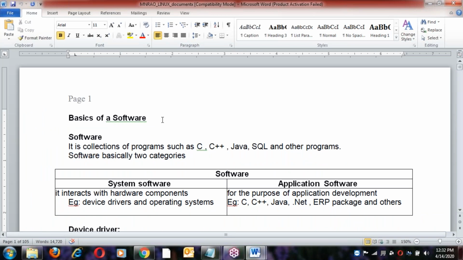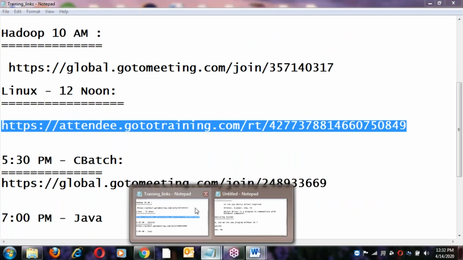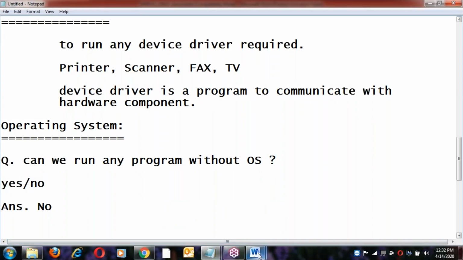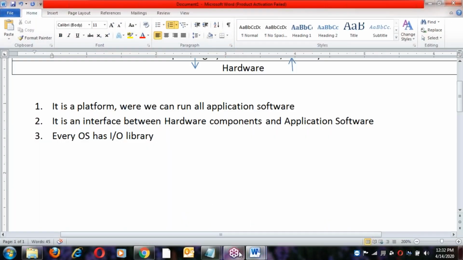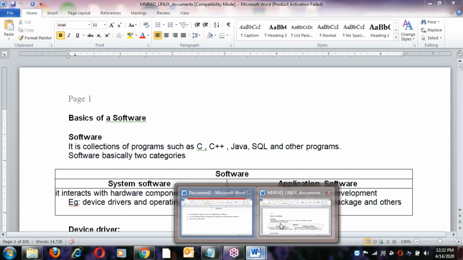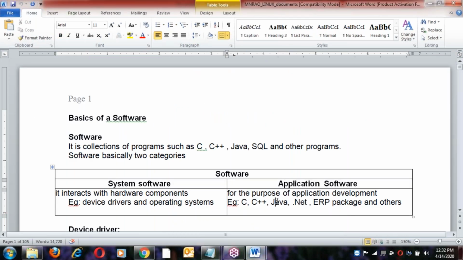Every topic is there in the class documents. No need of writing any running notes. Whatever topic I'm explaining in this Word document, everything is prepared here in order. It's prepared very clearly. Try to understand the class. Don't deviate your time in writing notes; if you're writing notes, you may not understand the class. Try to understand the class very clearly.